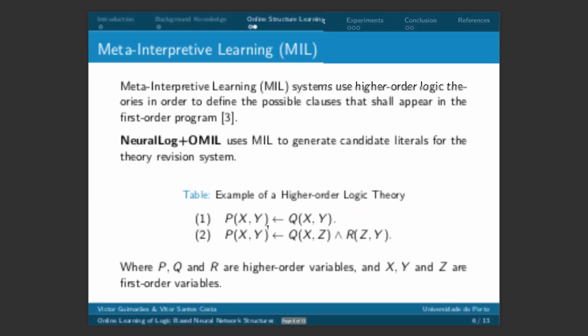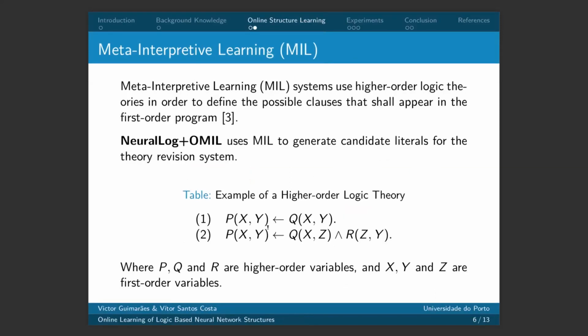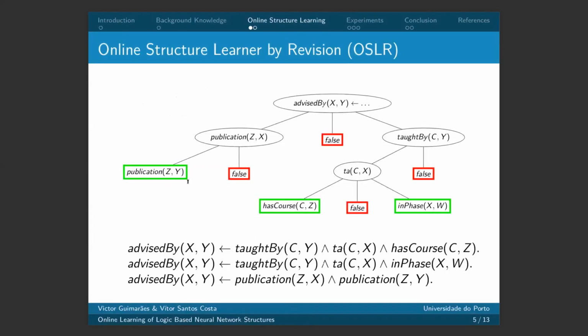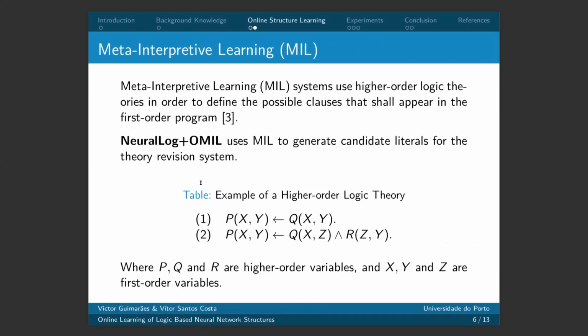Then we have our second algorithm that uses Meta-Interpretive Learning. Here we use the same mechanism of OSLR for theory revision, but instead of using its original operators that add new nodes to the tree based on the bottom clause, we use a higher-order theory that serves as a template to propose new literals to be added to the tree.